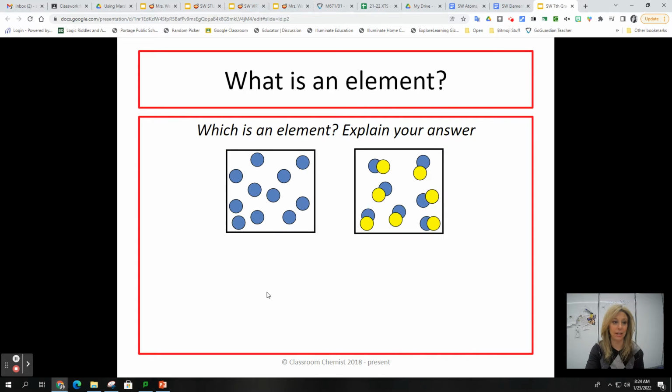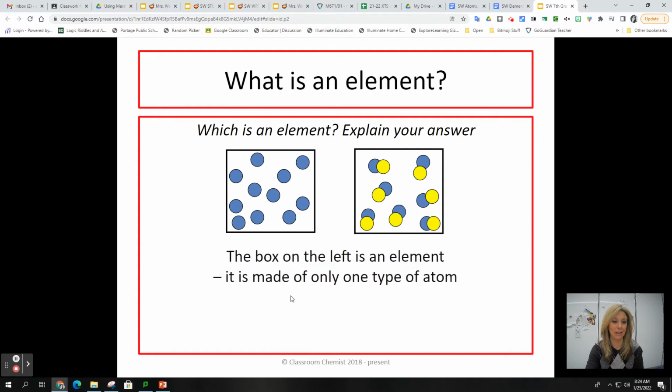So which picture here is an element? Is it the one on the left or is it the one on the right? The box on the left is an element, and that's because it's made up of only one type of atom. The model shows one color circle, whereas the one on the right has two colored circles. That tells us we have two different types of atoms chemically combined there.